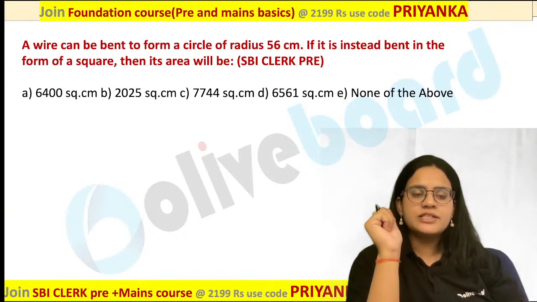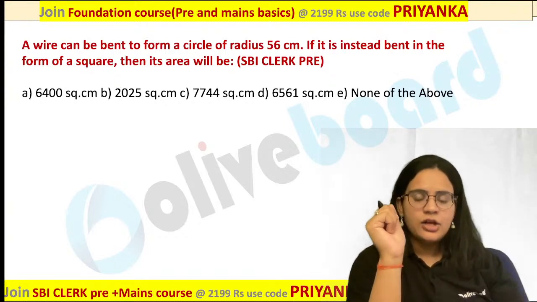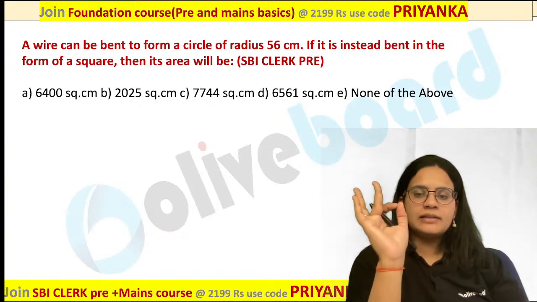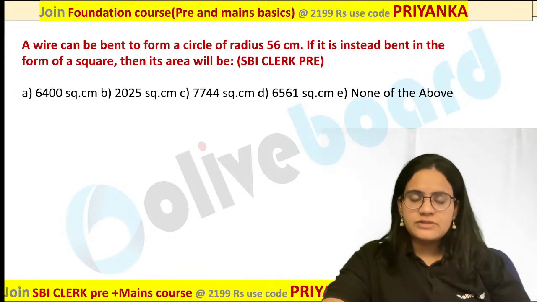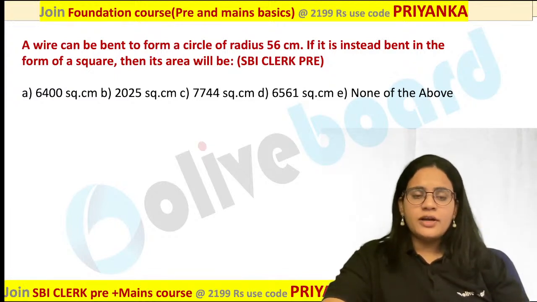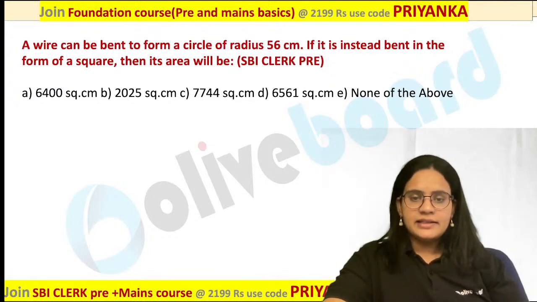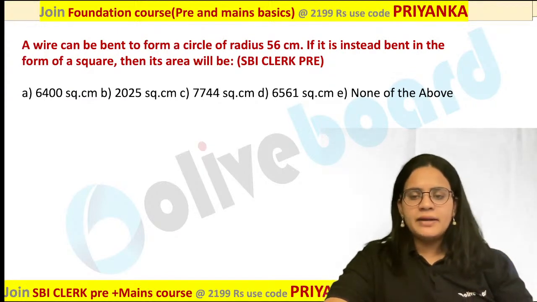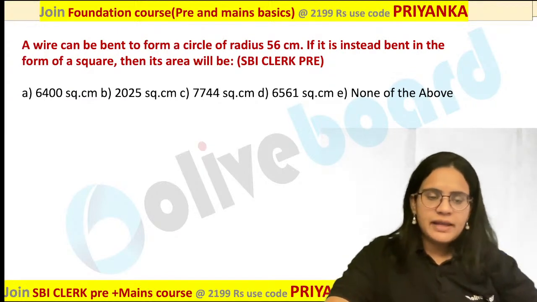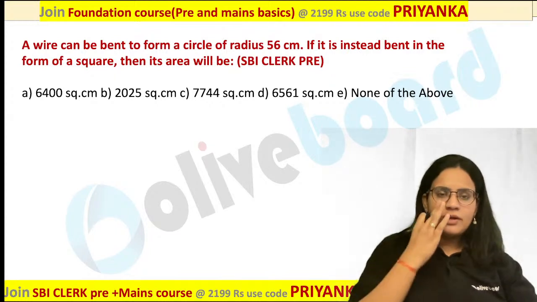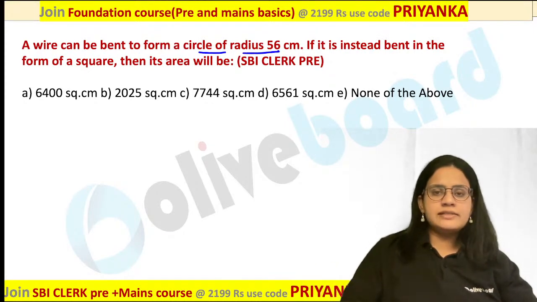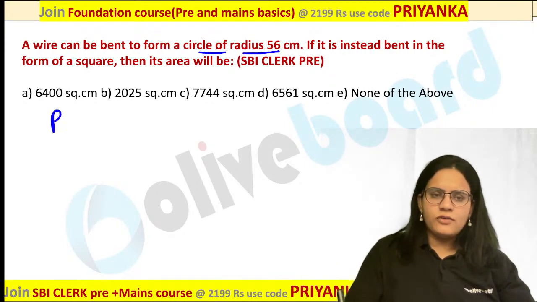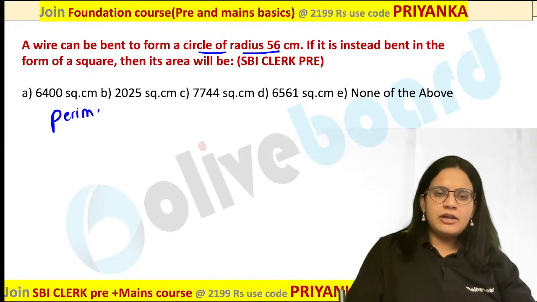Whenever the question is about bending a wire or fencing, please remember that you always have to talk about the perimeter. Are you guys following my point? Whenever you are talking about bending or fencing anything, it is always about the perimeter. So the perimeter remains the same. Now what is said in your question? The wire can be bent to form a circle of radius 56 centimeter. Now as all of you have said, the perimeter value will remain the same.